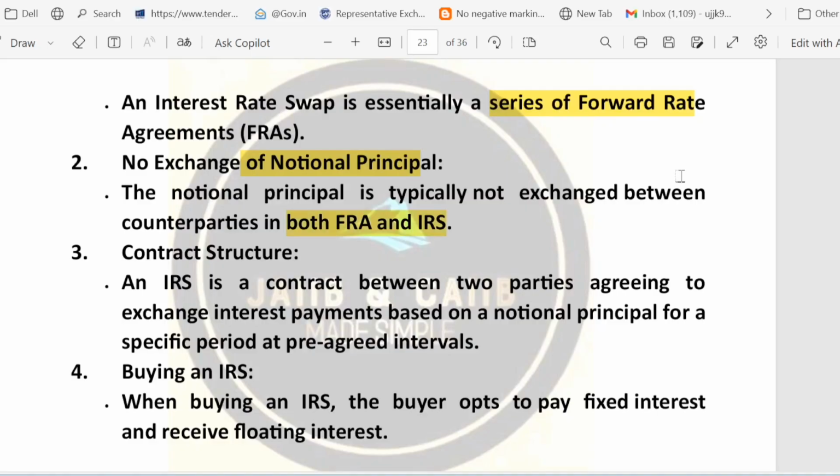That is the point. Then we have the contract structure, which means an IRS is a contract between two parties who agree to exchange interest payments calculated on a notional principal over a specific period or at a pre-agreed interval. That is how we define the IRS. Complete definition.